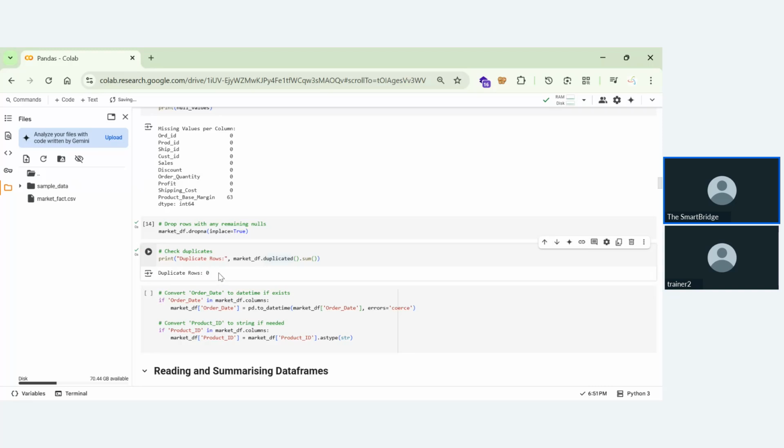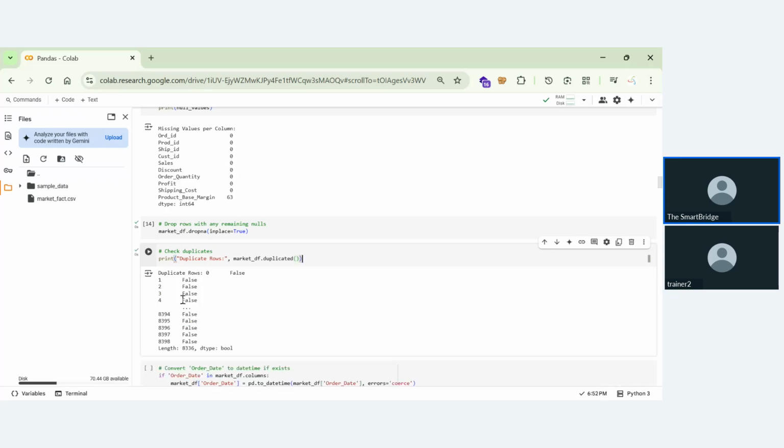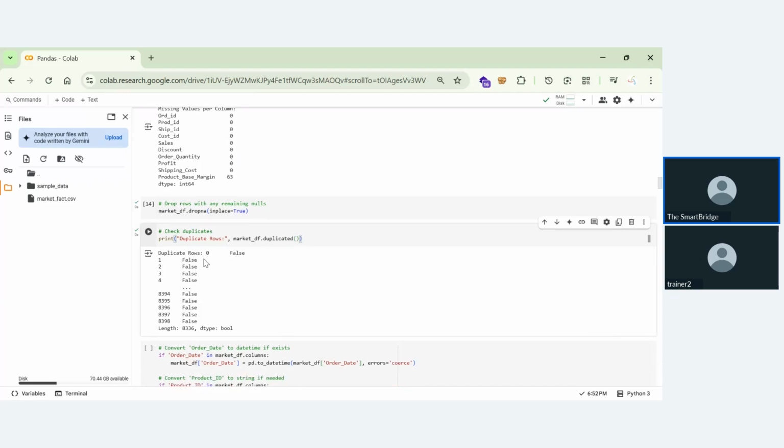Everything is false. You can even remove this sum and check: false, false, false, false. If you put dot sum, it will show duplicate rows is equal to 0.